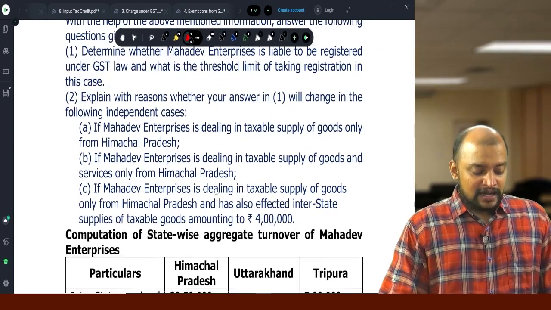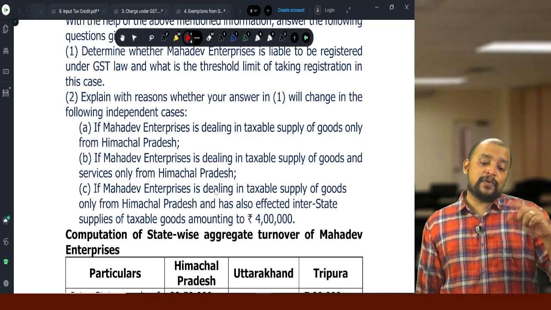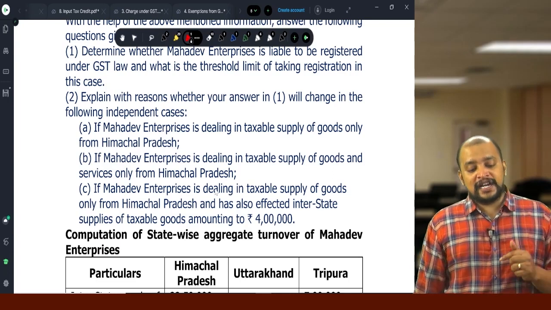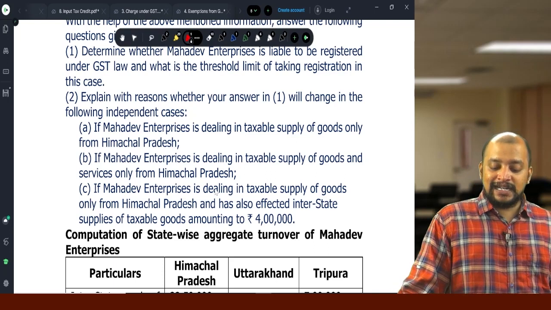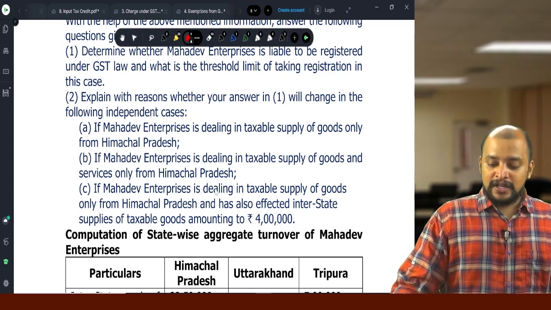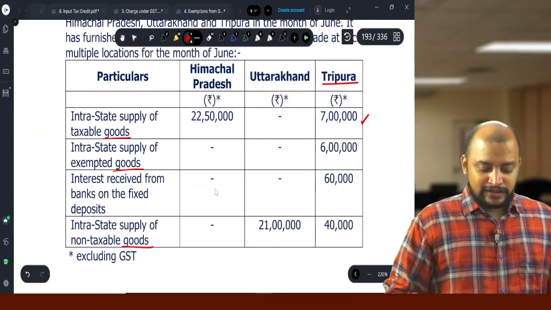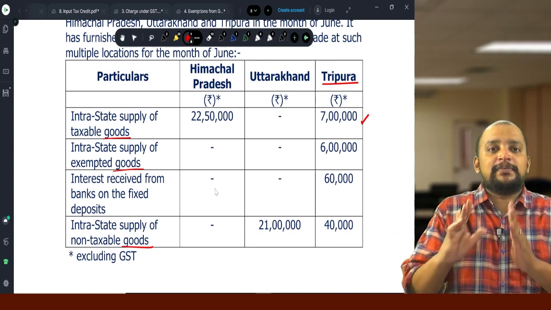Then number 2, second part, explain with reasons whether your answer in 1 will change in the following independent cases. If Mahadev Enterprises is dealing in taxable supply of goods only from Himachal Pradesh, so we don't have the other details, so don't say Uttarakhand and Tripura, taxable supplies only in Himachal Pradesh.